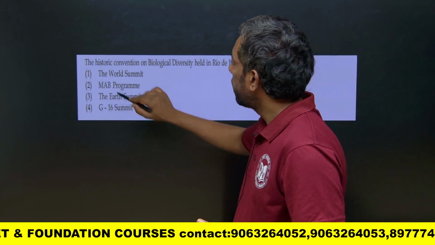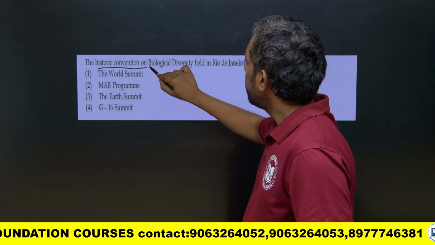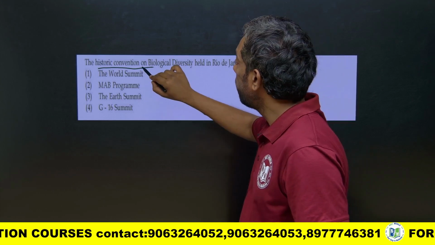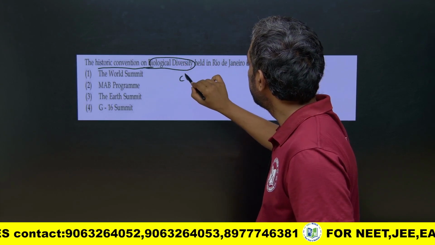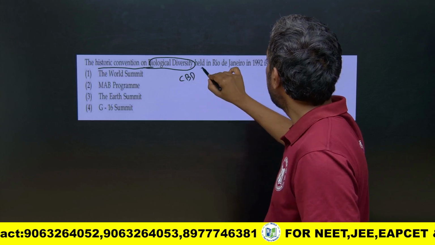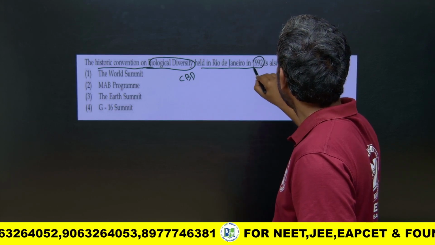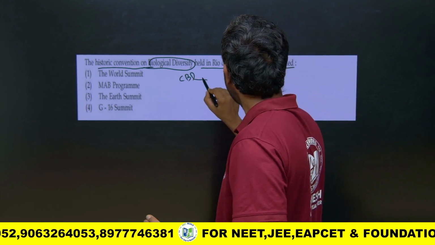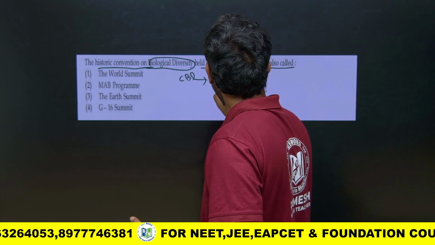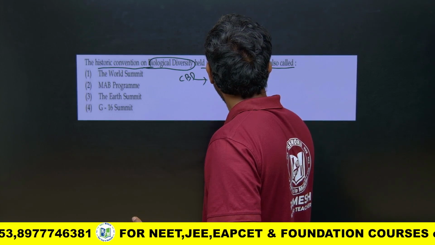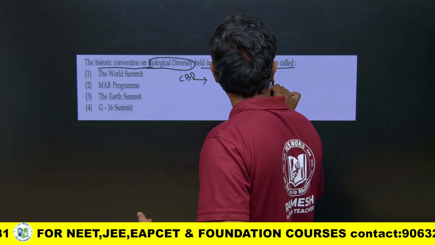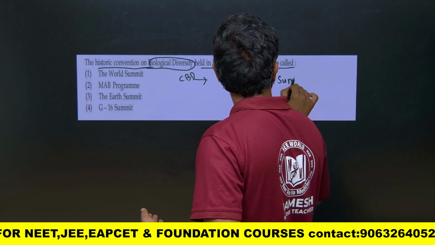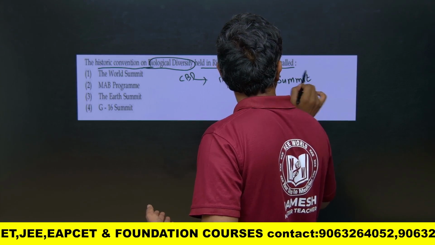The historic Convention on Biological Diversity (CBD) held in Rio in 1992, called CBD. 1992 is the Earth Summit.